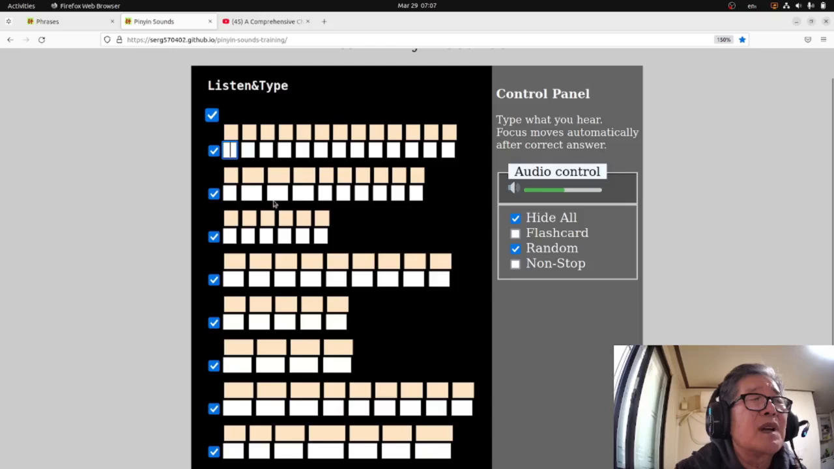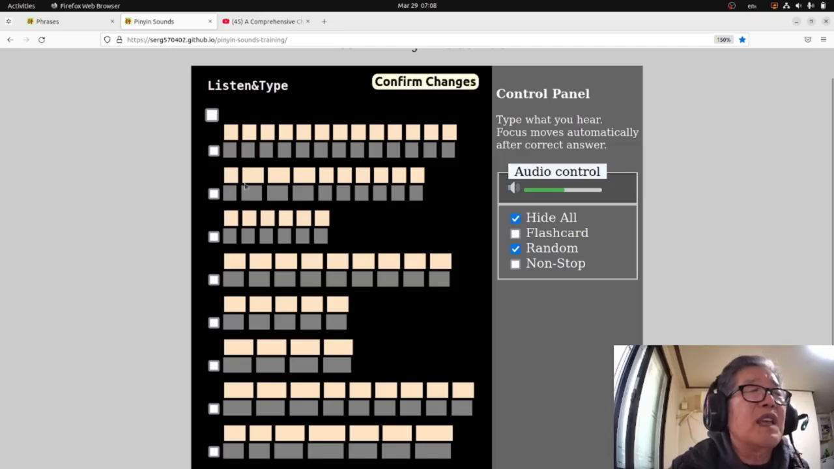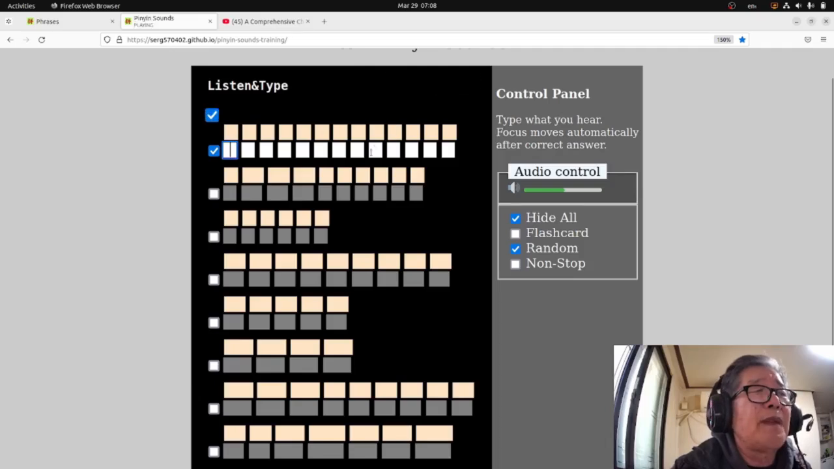For example, I want to learn the first line. I just make everything out of game, and then I turn it on, and only the first line now works. And confirm changes. Of course, confirm changes. Bo, okay, for the first time, of course, it's better to have them on.